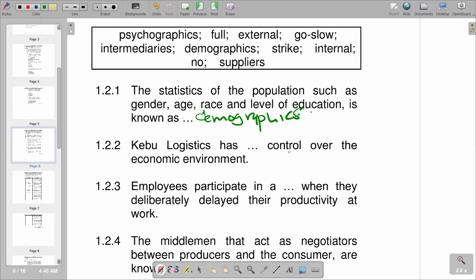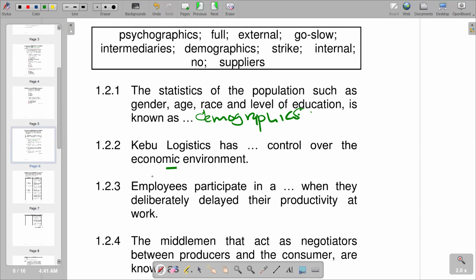Then on the next part, 1.2.2, Cape Logistics has dash control over the economic environment. So let's start by trying to understand what we mean by economic environment. We know that the economic environment is a combination of external economic factors that impact on the business performance and the consumers' buying habits. So basically, what we are saying is a combination of different economic factors, and these factors impact the business performance and also consumers' buying habits.